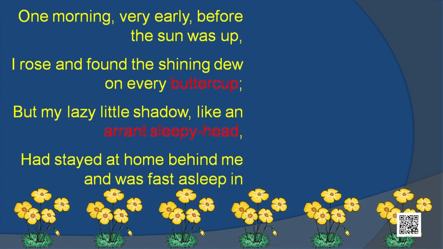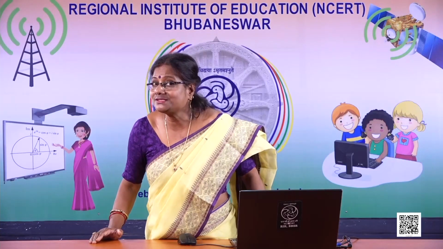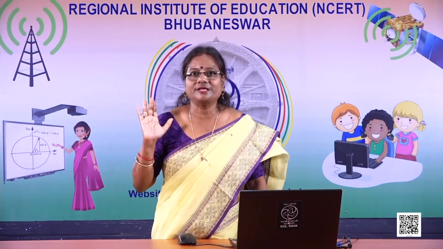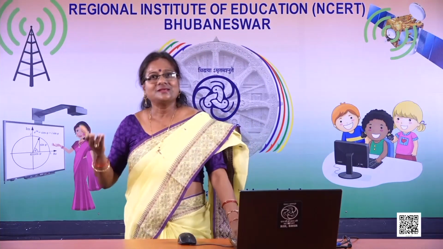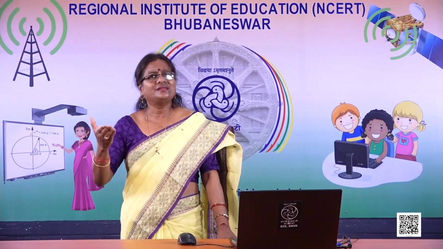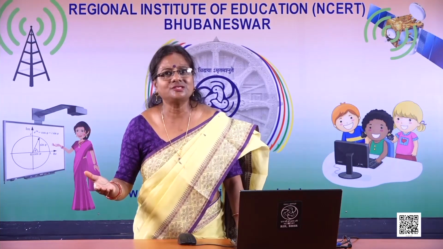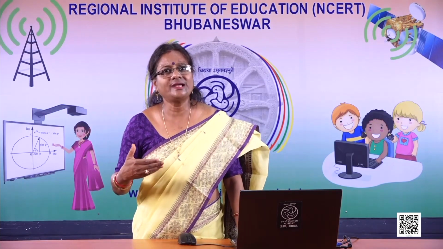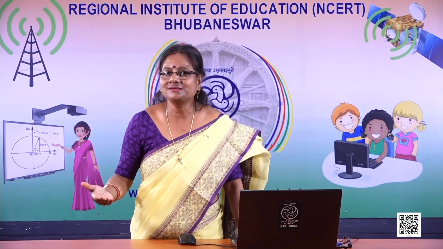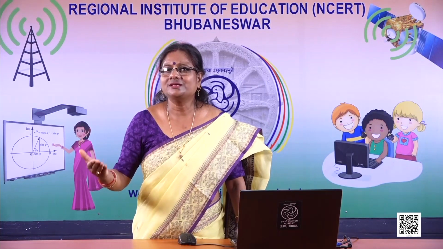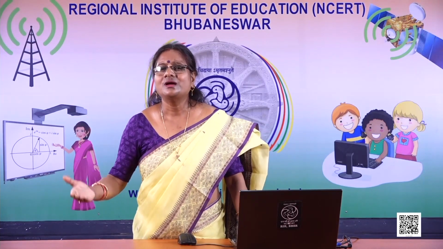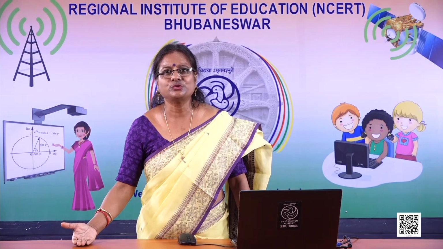And he is very happy and excited that for the very first time his shadow is not with him. Now he says his shadow is a lazy fellow. He is still in the bed. He is so lethargic. He has come out of the bed and is enjoying the morning, whereas his shadow, being a lethargic, lazy fellow, is still in the bed at home.